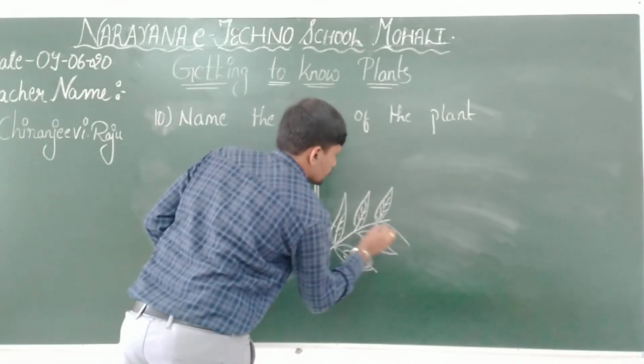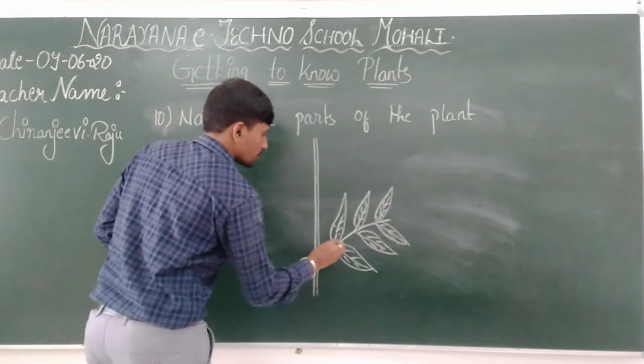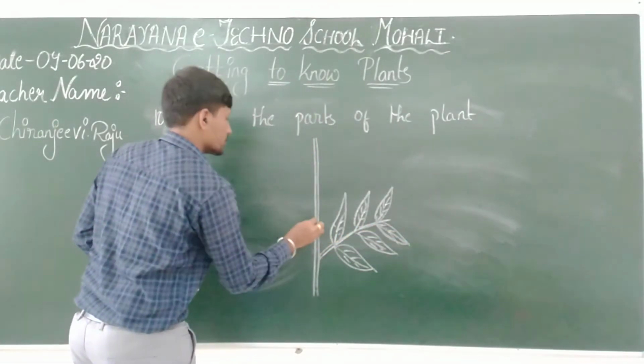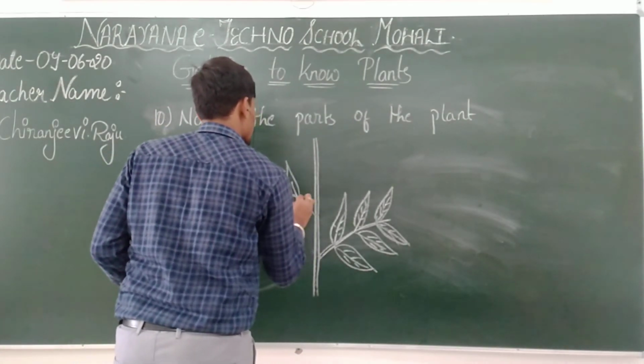So these are the leaves. This one is the stem. You all know stem is having branches.